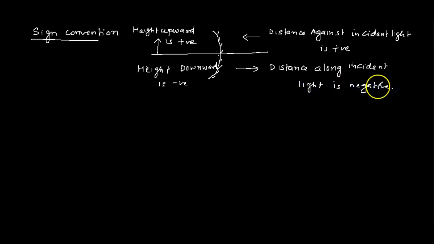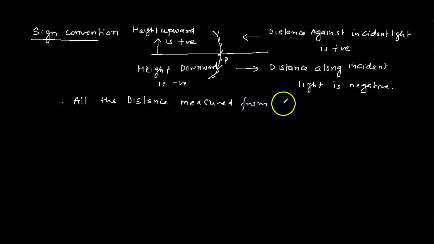All the distances will be measured from the pole. This is the pole P. We have studied in the lower classes, right? All the distances are measured from the pole of the mirror. So the object distance will be considered negative, because it's along the incident light.